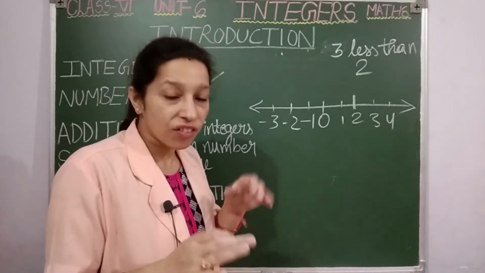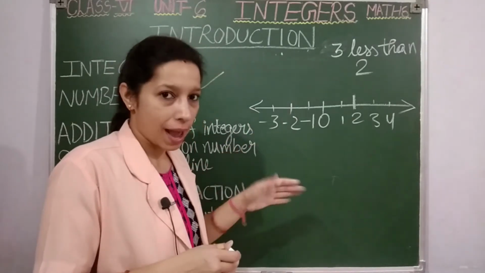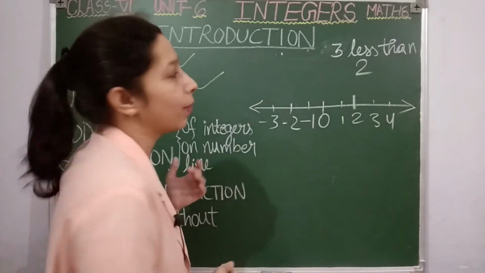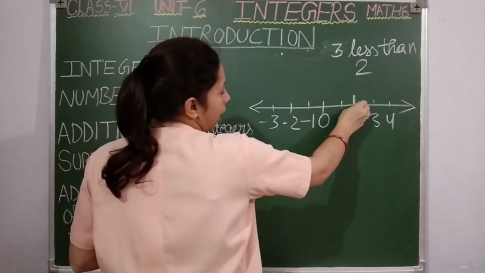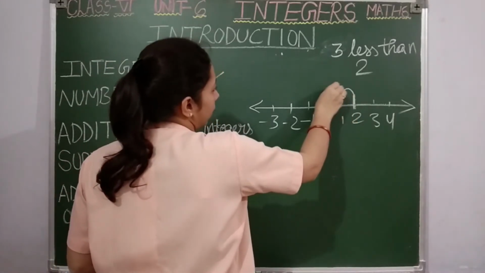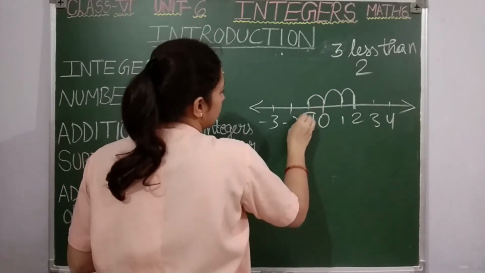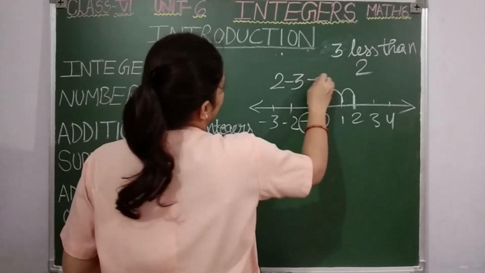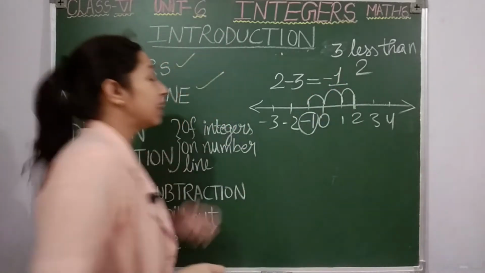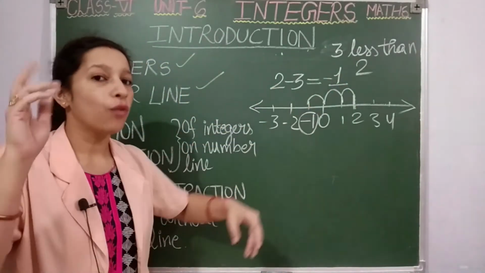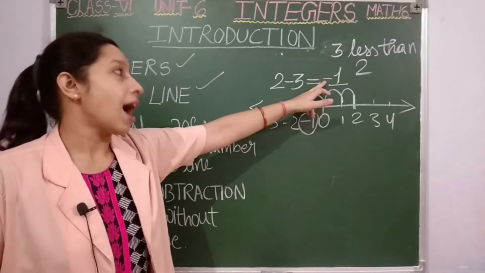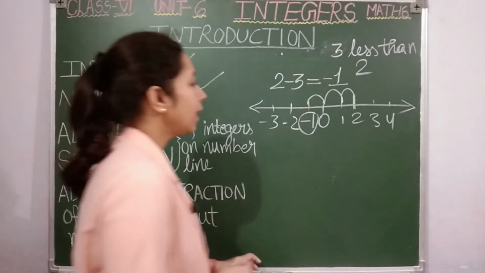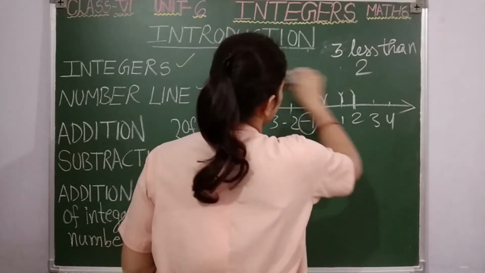What I told you, if less is there, you have to go in the opposite direction, you have to decrease the numbers. That means you are going to move to the left side on the number line. From where? From 2. How many steps? 3 steps. 1, 2, 3. Where do I reach, students? I reached at -1. It means that 2 minus 3 will give you -1. This is the subtraction and addition of integers, students. So here the answer can also be a negative integer. Understood, students? Then let us see one more example.